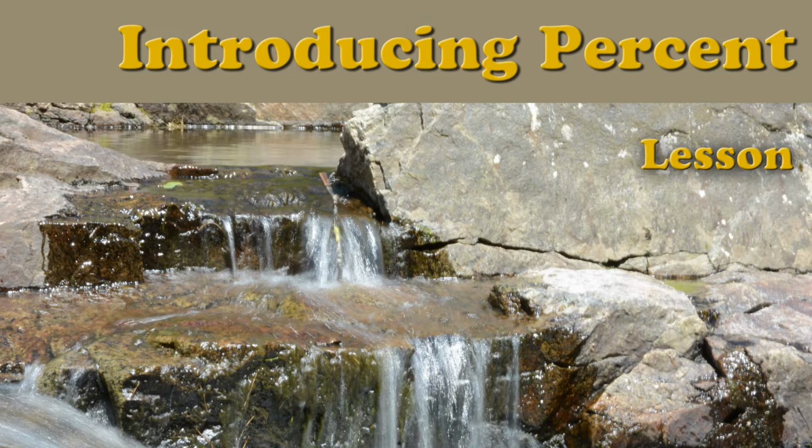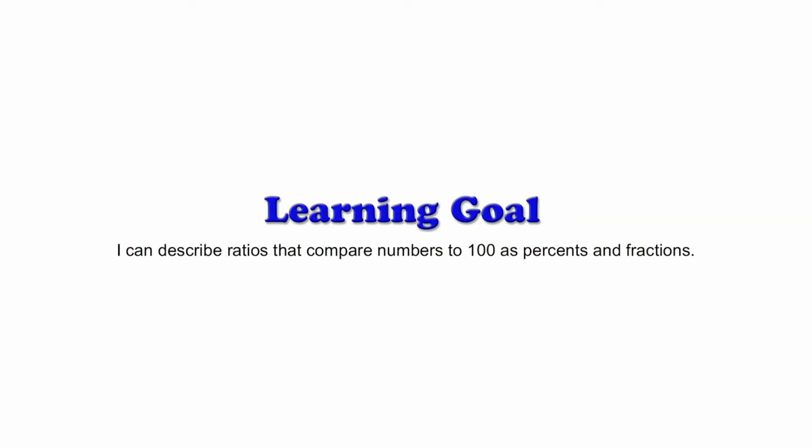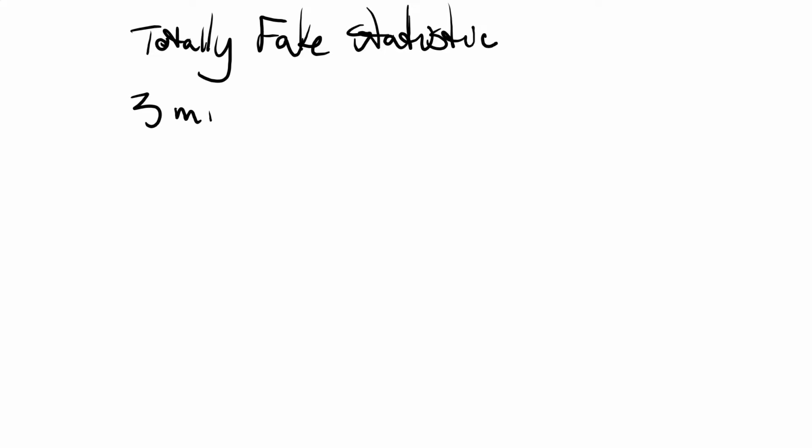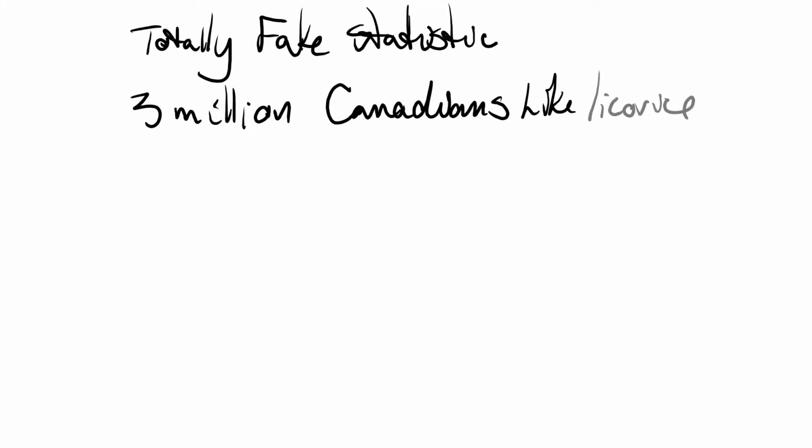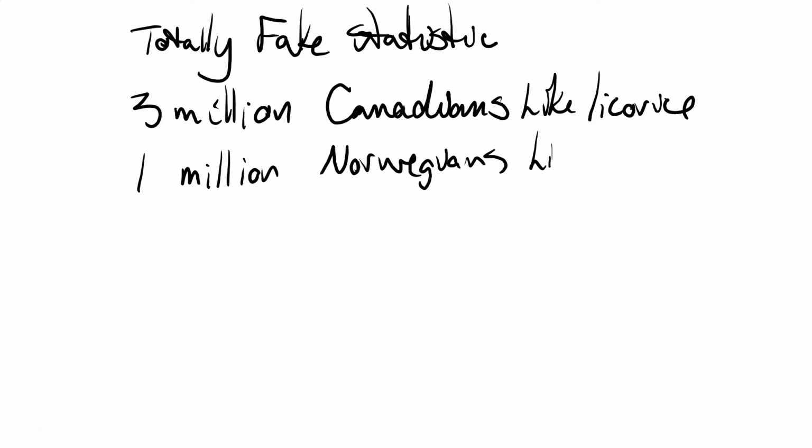Introducing percent. Learning goal: I can describe ratios that compare numbers to 100 as percentages and fractions. Suppose we introduce the totally fake statistic that 3 million Canadians like licorice, and we also tell you that 1 million Norwegians also like licorice.